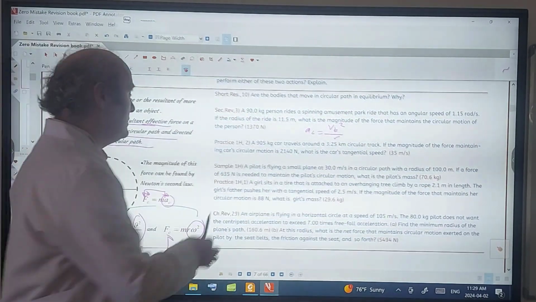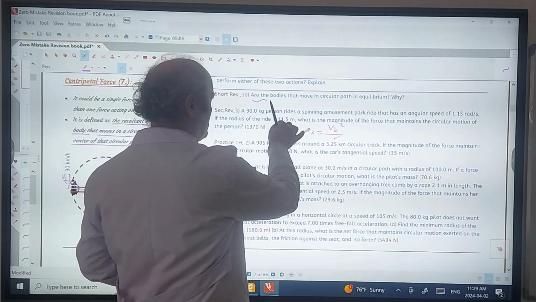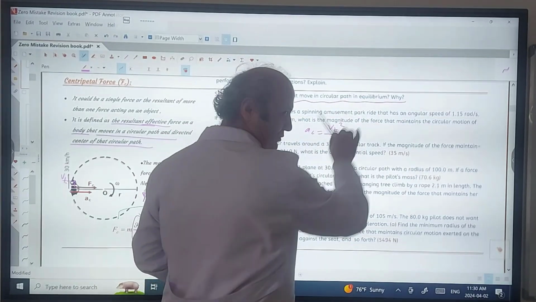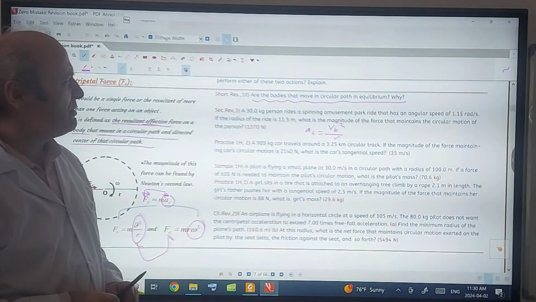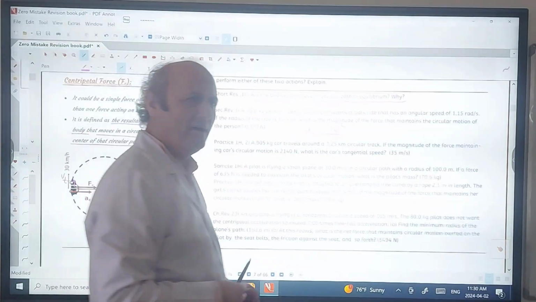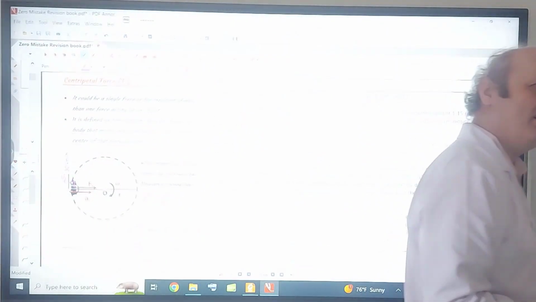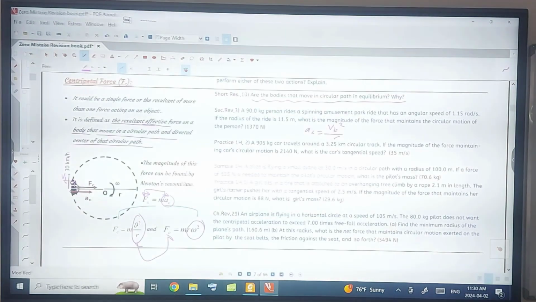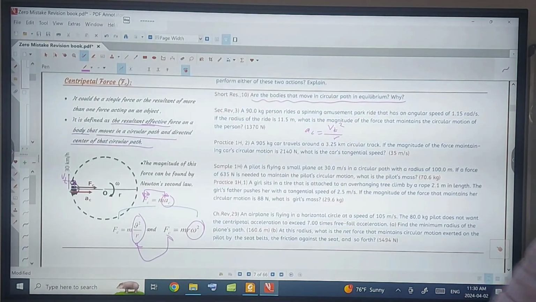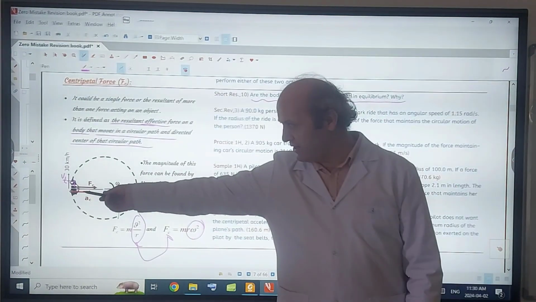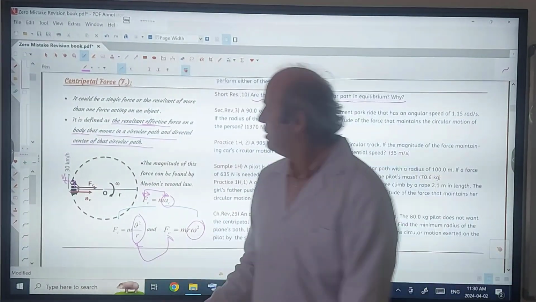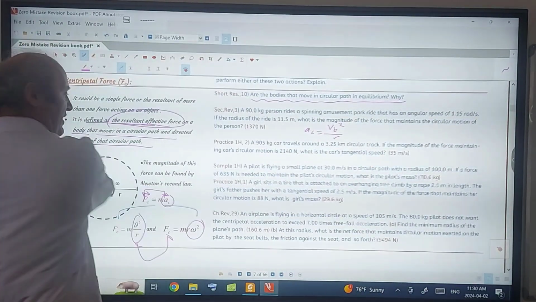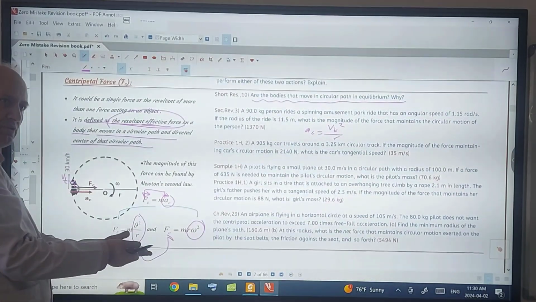Now, short response. Question number 10. Very important question. Are the bodies that move in a circular path in equilibrium? What is equilibrium? Do you remember chapter 2? Net force acting on the object must be equal to 0. Tell me, is the net force acting on an object in a circular path 0? No, there is a resultant effective force. There's a net force.